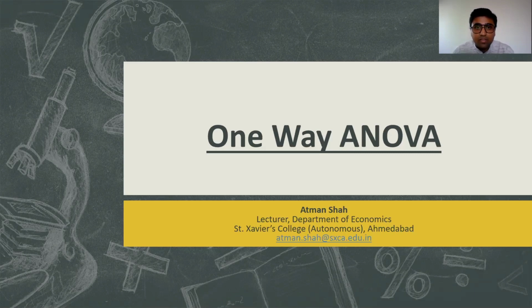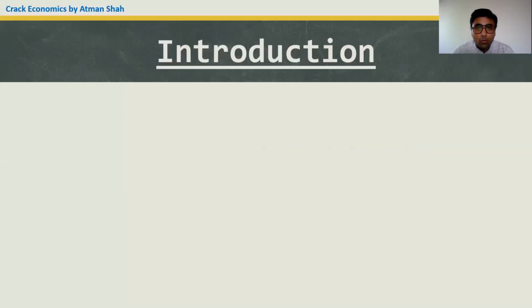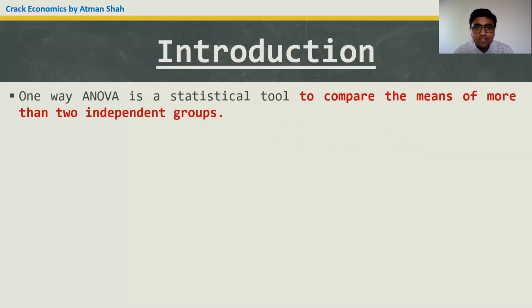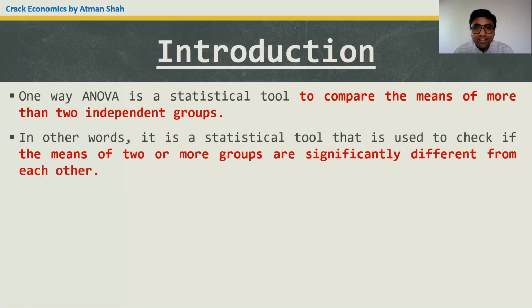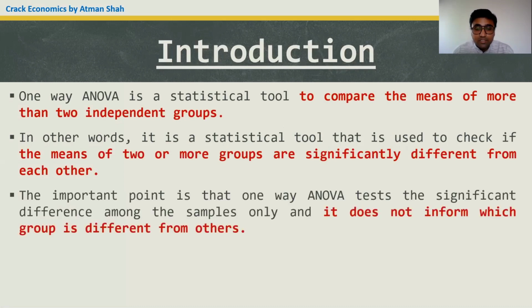So let's begin with the introduction of one-way ANOVA. A one-way ANOVA is a statistical tool to compare the means of more than two independent groups. So when we want to compare the mean of more than two independent groups, we can use one-way ANOVA. In other words, we can say that it's a statistical tool that is used to check if the means of two or more groups are significantly different from each other.